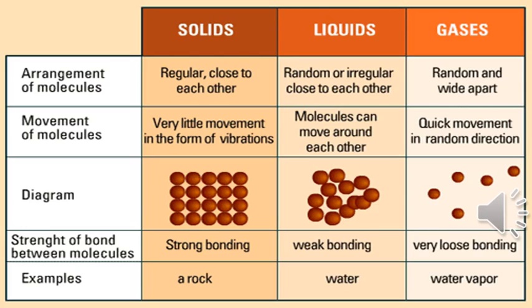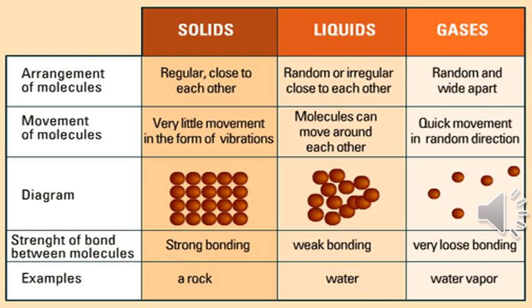Particles in a solid are usually arranged in a regular pattern. They are tightly packed together. It means that there is very little space between them. Therefore, the solids cannot be compressed easily. The particles in solids vibrate about a fixed position, but they do not move from one place to another. There is a strong bonding between the particles of solids.